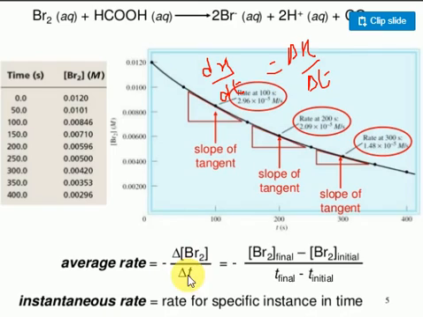The average rate of chemical reaction: delta Br by delta t is equal to minus, bromine final minus bromine initial, divided by the time taken, time final minus time initial. I mention delta t as the change in time, and the change in concentration is final concentration minus initial concentration. Instantaneous is the rate at a specific time. At a specific time we calculate the instantaneous rate of chemical reactions.